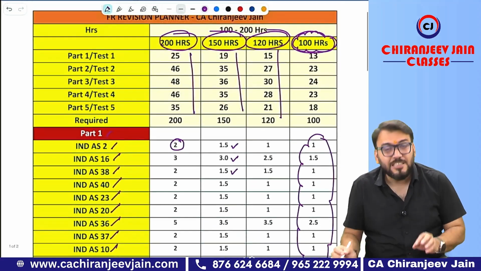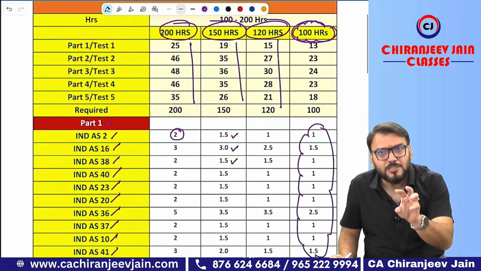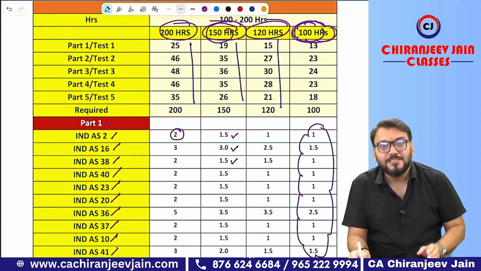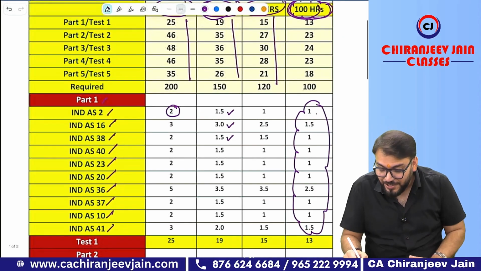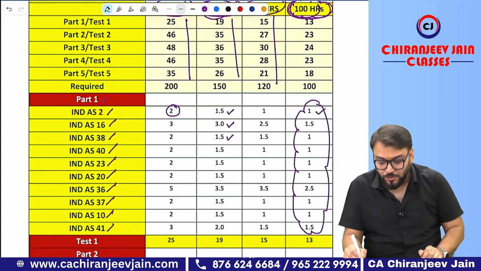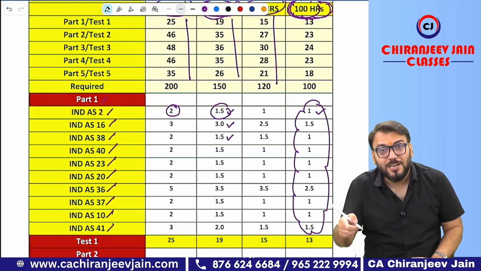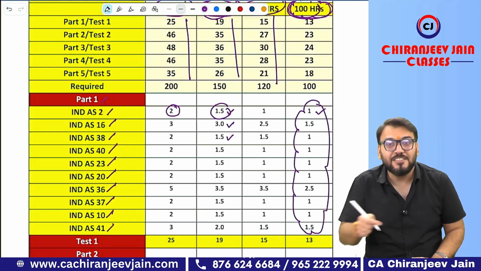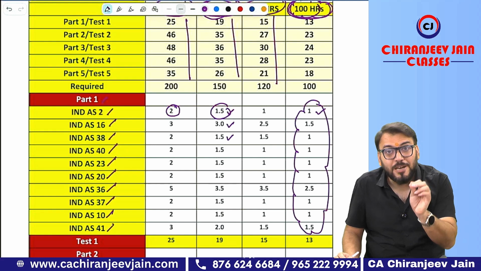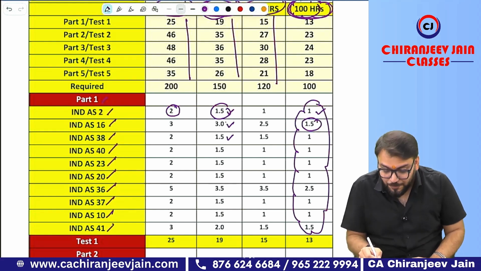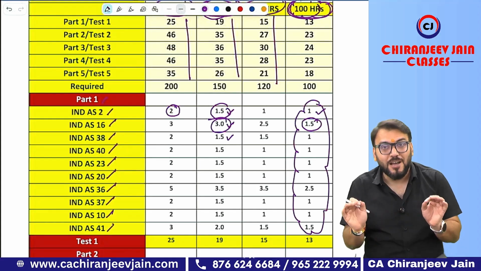Try to understand, if I am teaching you 100 hours, 50 hours is left. So 150 hours minus 100 hours is 50 hours. If I have already given 1 hour for Ind AS 2, then 0.5 hours is required for practicing all the remaining questions, whatever I will give you in the practice session. You can use this 0.5 hours. Similarly, for Ind AS 16, I have already given 1.5 hours. Now you can give 1.5 hours more. I hope you are able to understand.